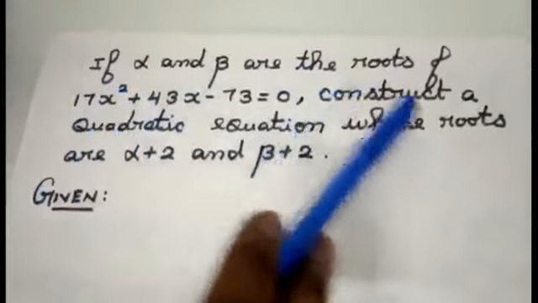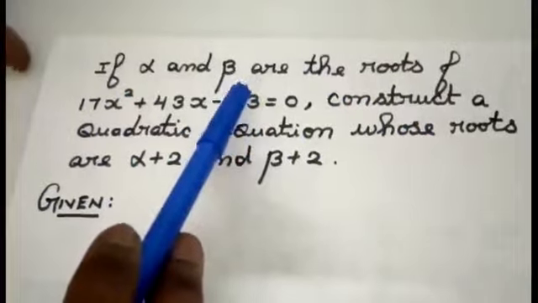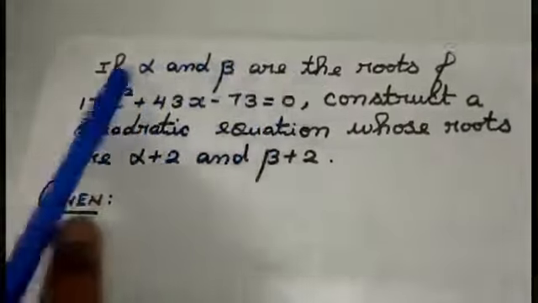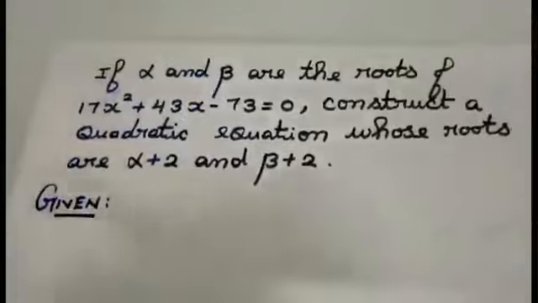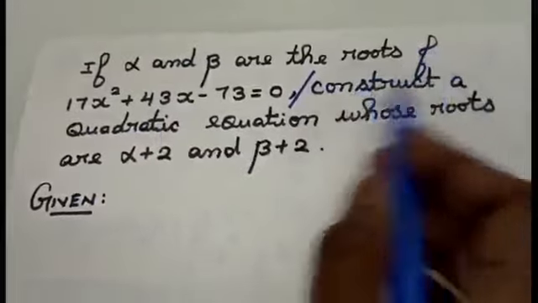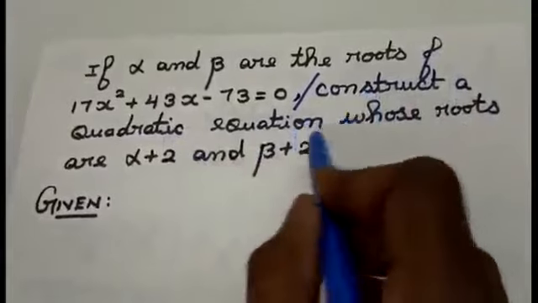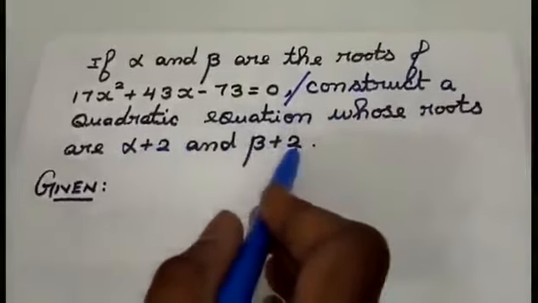I am going to construct a quadratic equation. The first condition they have given you is that alpha and beta are the roots of this given equation. Using this concept, I am going to construct a quadratic equation. This is the second part of the question. I am going to construct a quadratic equation whose roots are alpha plus 2 and beta plus 2.